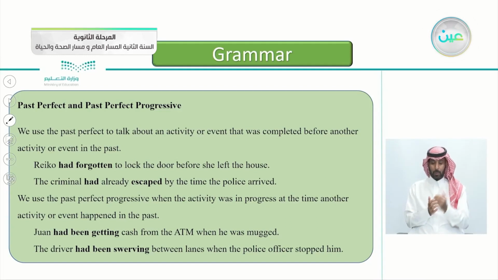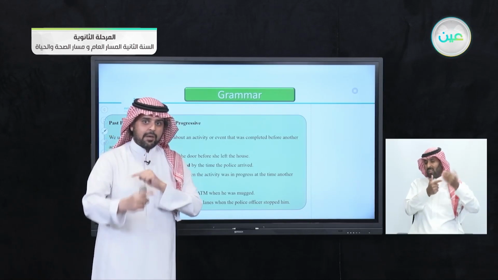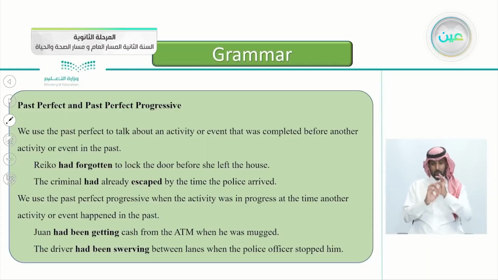So the past perfect and the past perfect progressive. Let's read it together. We use the past perfect to talk about an activity or event that was completed before another activity or event in the past. So, to say it in other words, we have two events in the past. One happened after another. They are both completed. They are both finished. For example, Rico had forgotten to lock the door before she left the house.